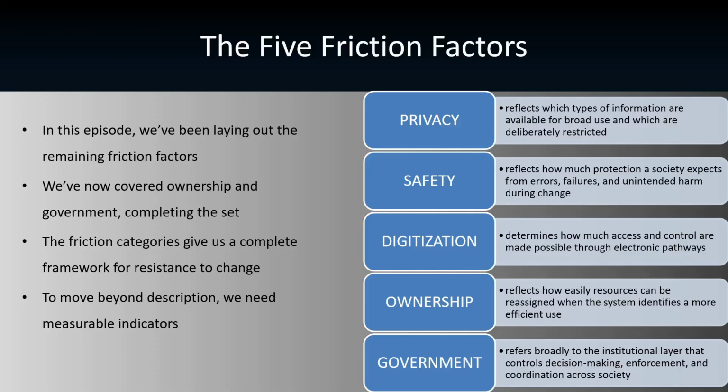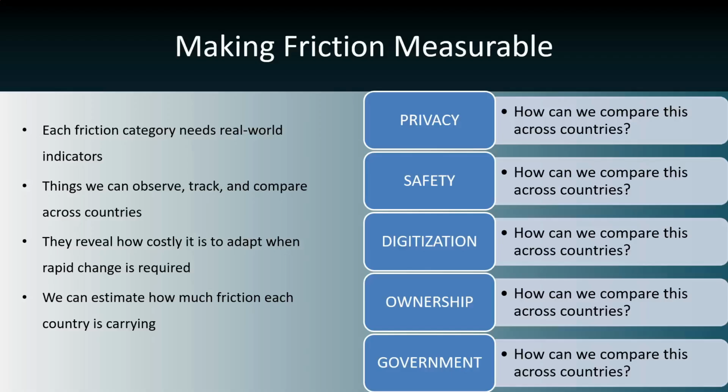Now we're going to take the next logical step. If we want to move beyond description and actually compare how much friction different countries are carrying, we need measurable indicators that reflect each of these friction categories. Making friction measurable. Each friction category needs real-world indicators, things we can actually observe, track over time, and compare across countries. These indicators aren't meant to predict exact outcomes. They're meant to reveal how much resistance is built into a system, how costly it is to adapt when rapid change is required to remain competitive.